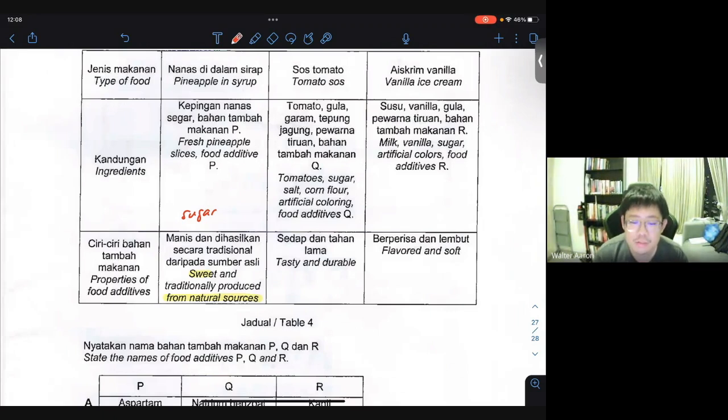Tomato sauce, you can see here, tasty and durable. That's the property of the food additive. Tasty and durable. Normally you put something like sodium benzoate in sauce. So I want to put sodium benzoate first. Bear in mind that you can actually use other things as well. And then vanilla ice cream, flavored and soft. Probably can't tell. Well, let me see what's the rest.